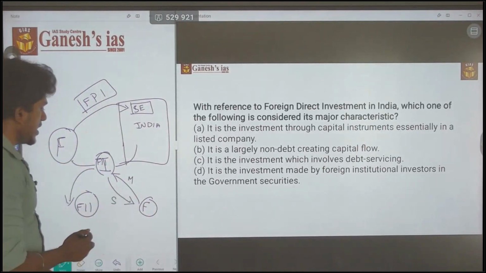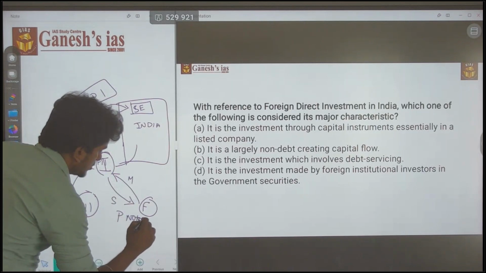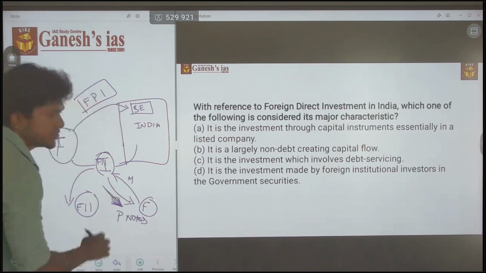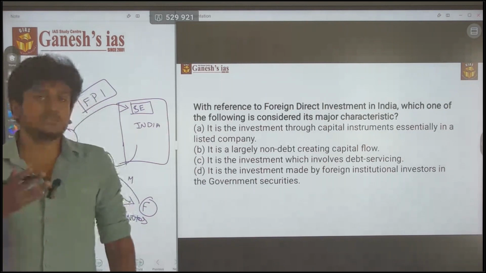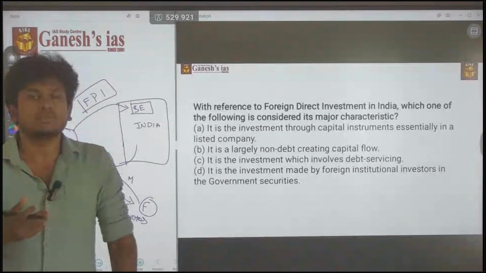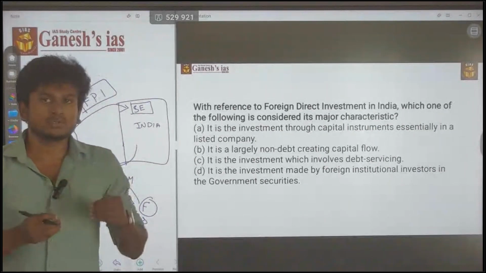In this, the shares they provide are called P-notes, which means participatory notes. This is also most important. There may be questions related to participatory notes also. The participatory note is connected to the FII.